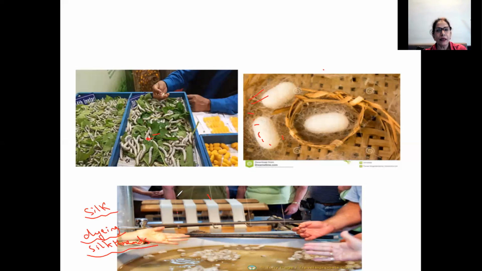Before that, it can be dyed into various colors, and then it is spun into fabric or woven into various dress materials or saris. Weaving can also be done. Silk thread is used.